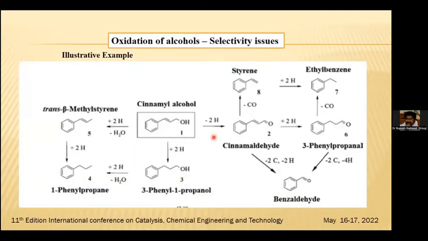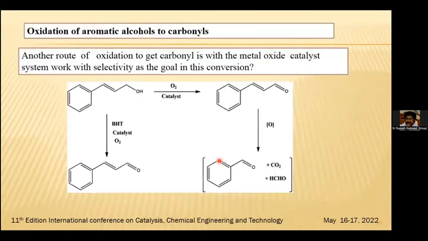This is the oxidation of alcohols, with its selectivity issues. That's why the example has been taken from cinnamyl alcohol. We can reach up to benzaldehyde. We can come to propanol, then propane, and styrene and thiobenzene. The selectivity, what exactly you want to prepare, will be taken care of by the catalyst.